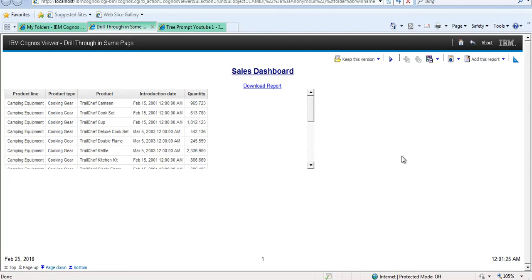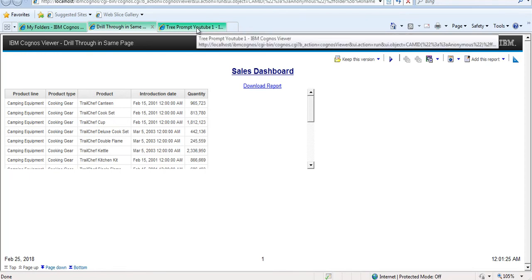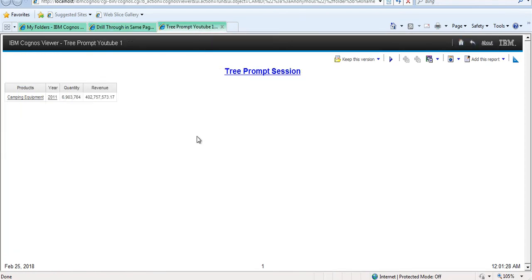In a similar manner, let's have a look in this report. If we talk about the IBM sample data source, then here for the product dimension, product line is the highest granularity, then product type, then product, then the last one is product detail. Got it? Yeah.